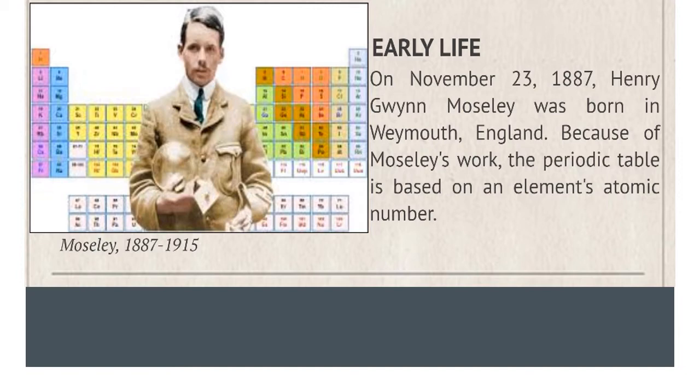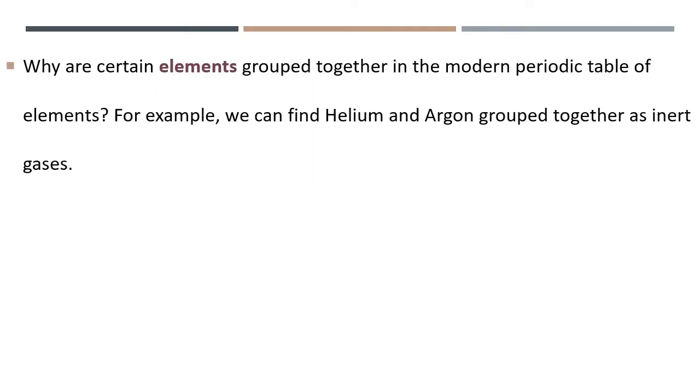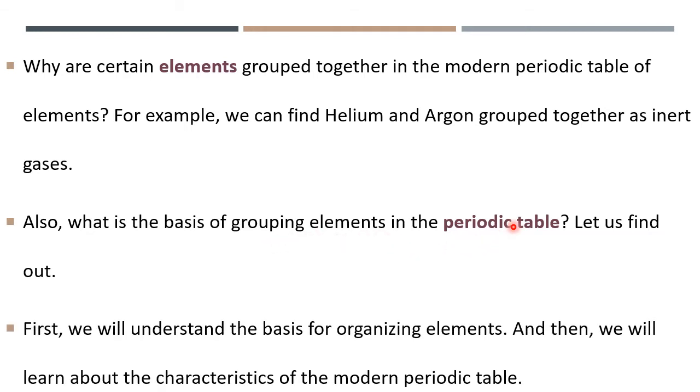Let us start today's discussion on the modern periodic table. Why are certain elements grouped together in the modern periodic table of elements? For example, we can find helium and argon grouped together as inert gases. Why? Also, what is the basis of grouping elements in the periodic table? We will understand the basis for organizing elements and then we will learn about the characteristics of the modern periodic table.